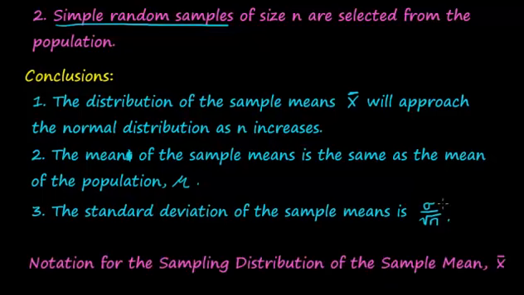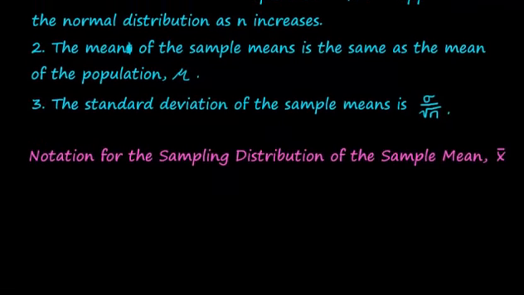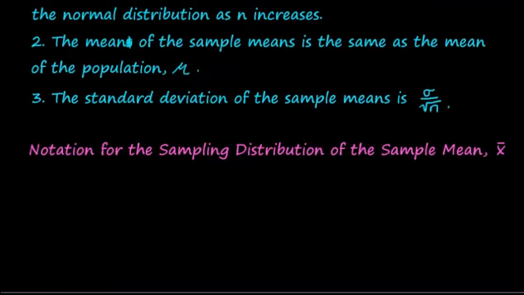Finally, let's just look at a little bit of notation here. So, notation for the sampling distribution of the sample mean x bar. So what we'll use is our mean of the sample mean. So we've got this little subscript that tells us it's the mean of the sample means. Well, that's the same thing as the mean of the population, right? The standard deviation of the sample means will be the same as the population standard deviation divided by the square root of the sample size.